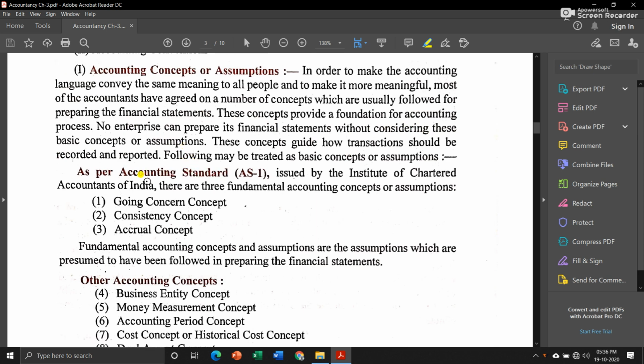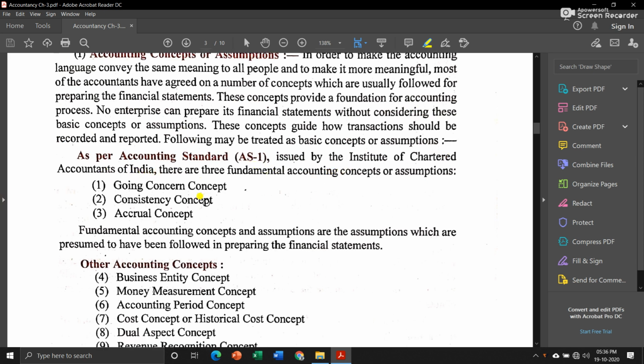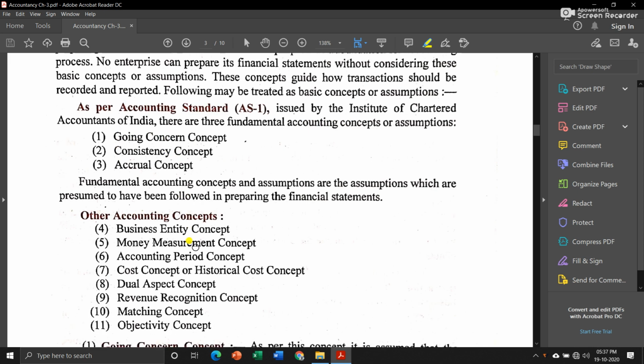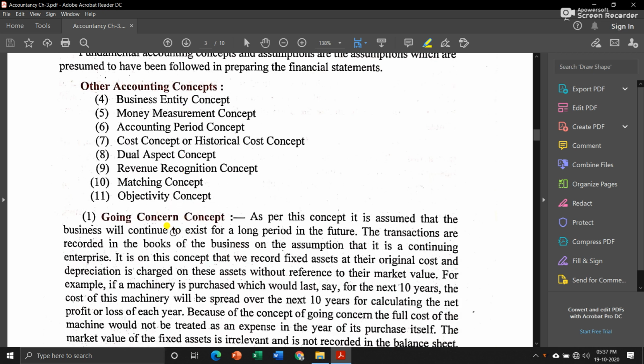Now, as per the accounting standard issued by the Institute of Chartered Accountants of India, there are three fundamental accounting concepts or assumptions. Now, these three are the most important concepts that we follow. First one is going concern concept, then second consistency concept, and third is accrual concept. Apart from these three, there are other concepts also. All those things which we will read today we will discuss in detail. Now let us first start with the first concept, that is going concern concept.